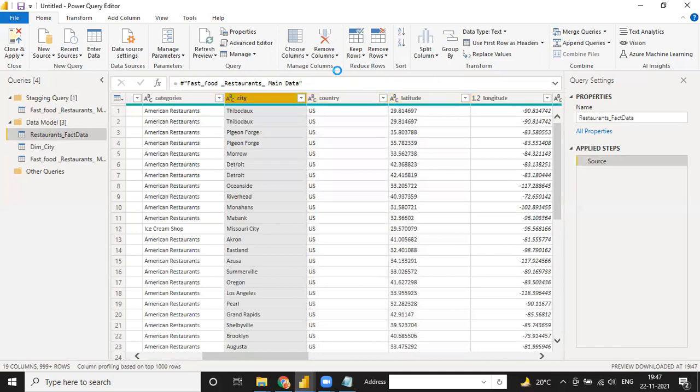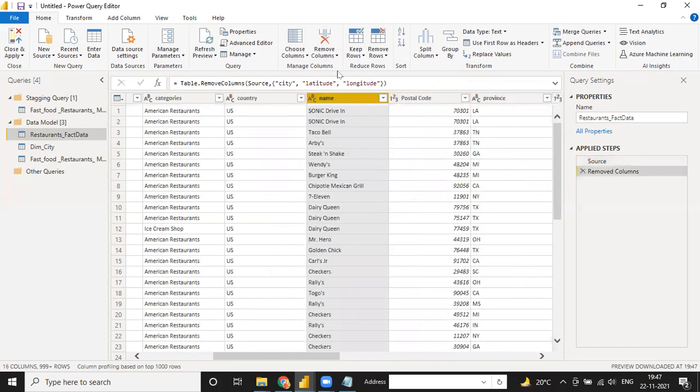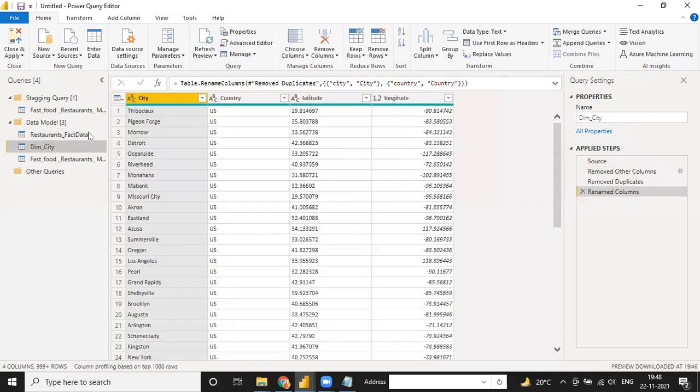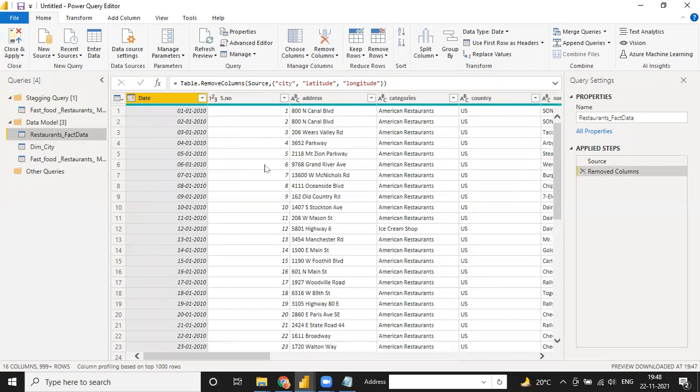Go to city, latitude and longitude, and remove those columns. So from this main table, I remove these three: city, latitude and longitude. And these three columns will be there in the city table. So when I connect this country to country, it means complete data will be there.